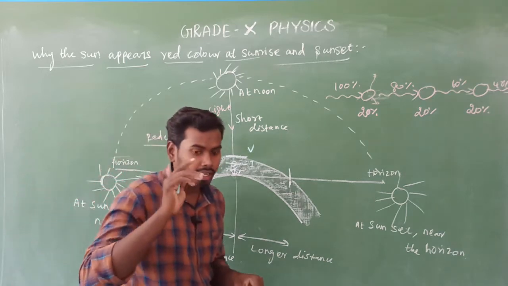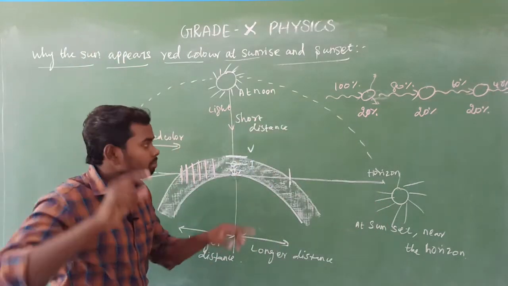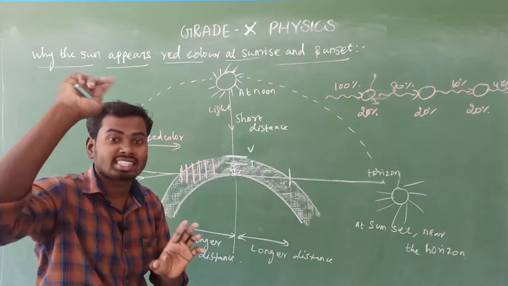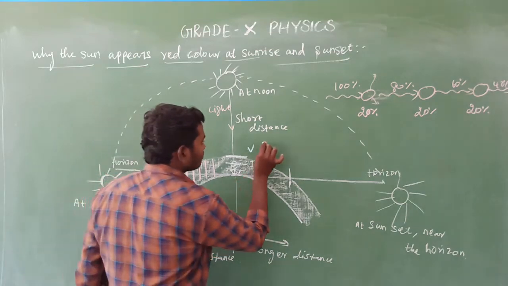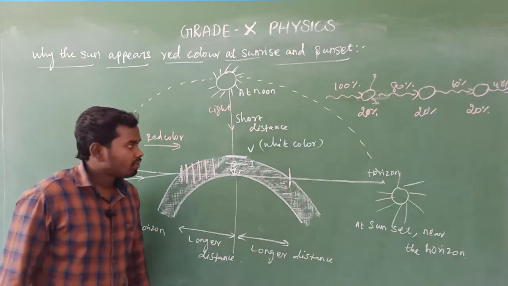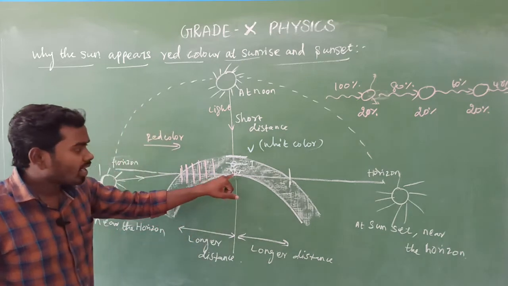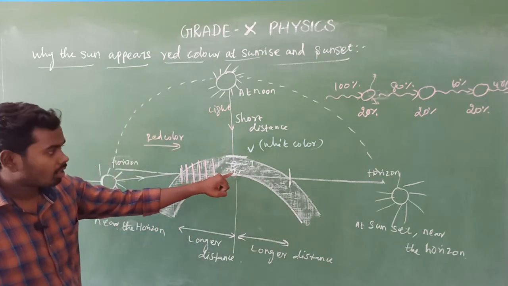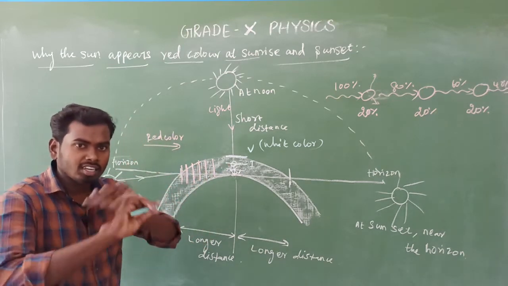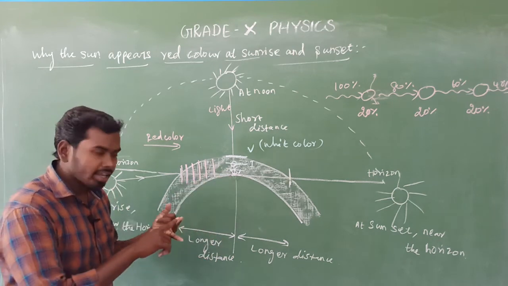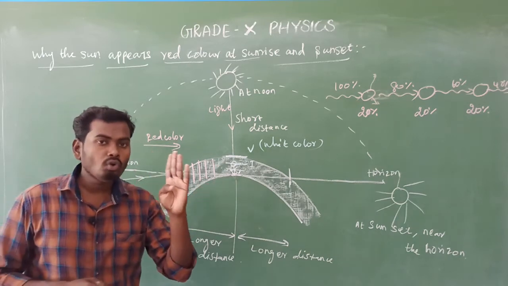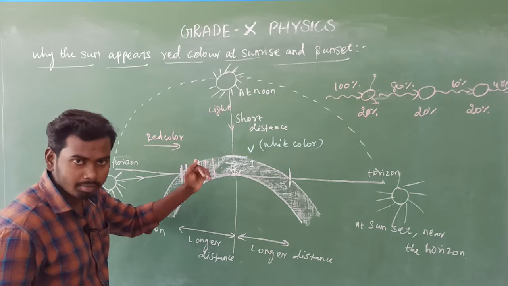That is the reason why, look at here, at noon time the sky appears, not only the sky, the sky and the sun appear white color. What color? White color. Is it clear? Very simple. Try to understand the concept. Because how many visible colors are left there? Even blue color is also there, because blue color was not completely scattered, isn't it? Yes. Blue color is there, then green color, then orange color, then red color is there. So 4 visible spectrums are there.